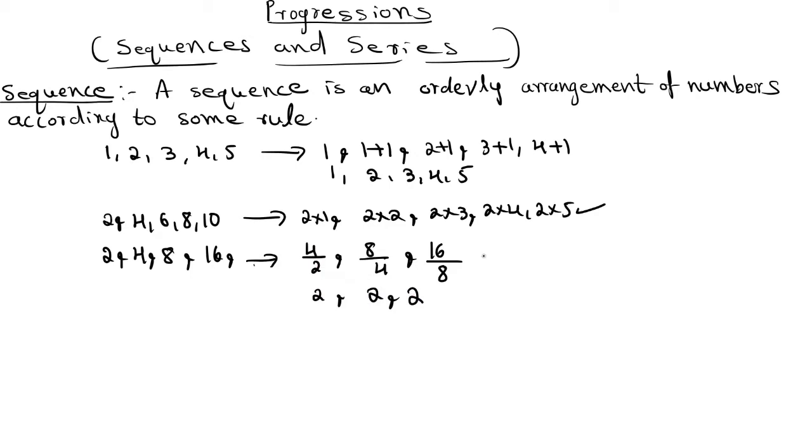That means the ratios are the same, right? They have a common ratio. What is the ratio? The ratio is equal to 2. By seeing this you can say the next number is 32. Like that, these arrangements are following some rule. So a sequence is nothing but an orderly arrangement of numbers according to some rule.